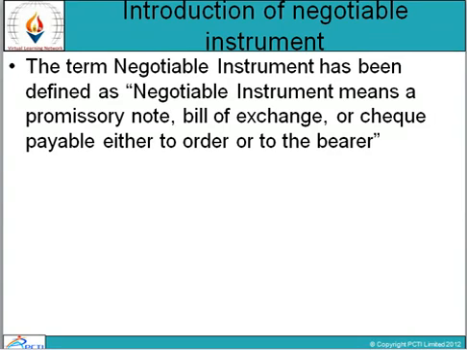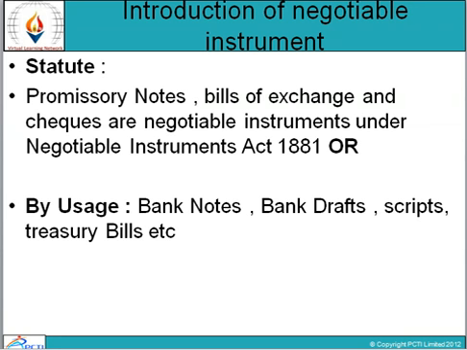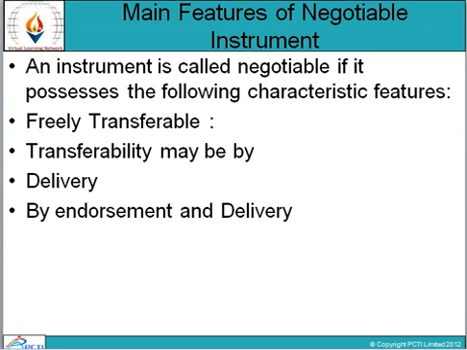The term negotiable instrument has been defined as: negotiable instrument means a promissory note, bills of exchange or check payable either to order or to the bearer. An instrument may be negotiable either by statute or by usage. By statute, it contains promissory note, bills of exchange and checks under the Negotiable Instruments Act 1881, or by usage, it contains bank notes, bank drafts, scripts, treasury bills, etc.